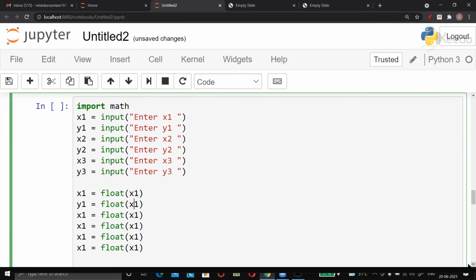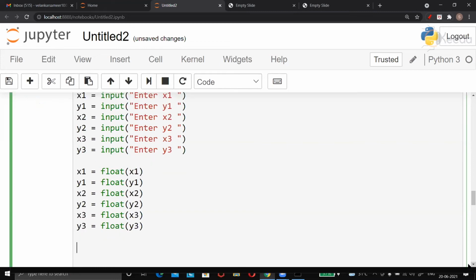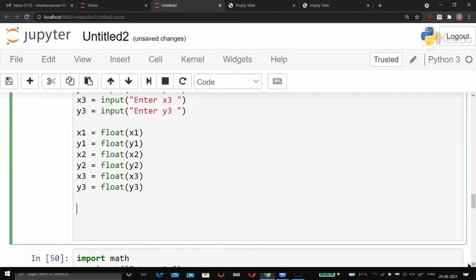So y1 is converted to float. Here is x2. X2 is converted to float. Then y2, x3, and y3. So now I have 6 legible floating point numbers. Okay, well done. What next?